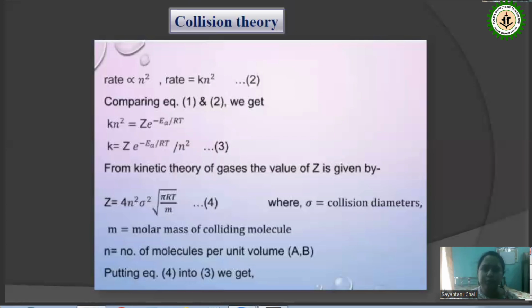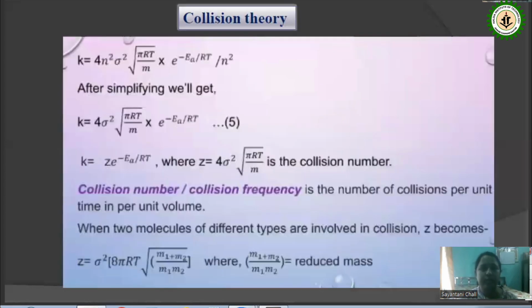So if we put the value of Z from equation 4 into equation 3, we get k equal to 4 N square sigma square root over pi RT by m into e to the power minus Ea by RT divided by N square. If we simplify it a bit, we get equation 5, which is k equal to 4 sigma square root over pi RT by m into e to the power minus Ea by RT.